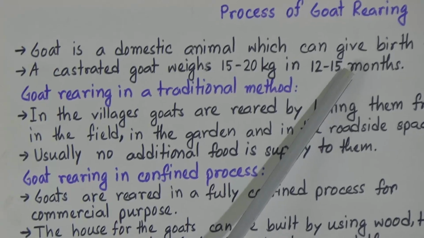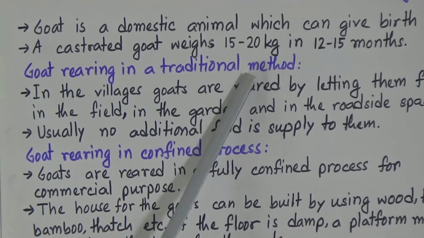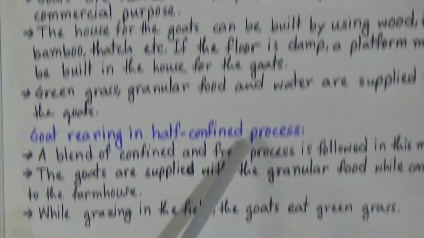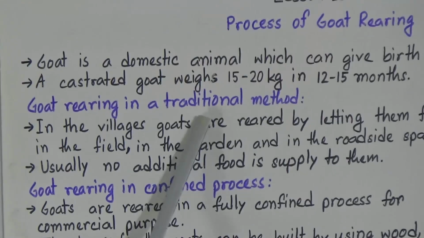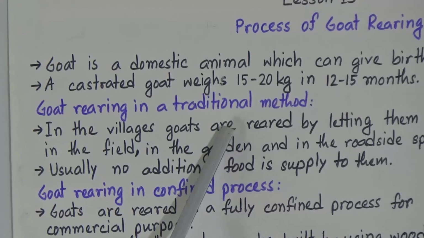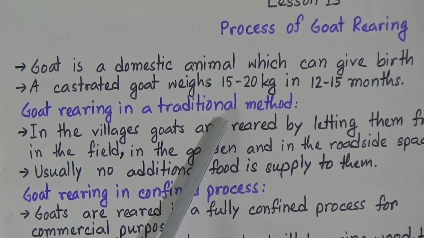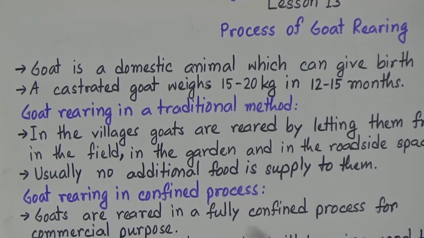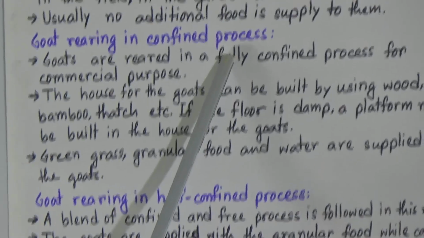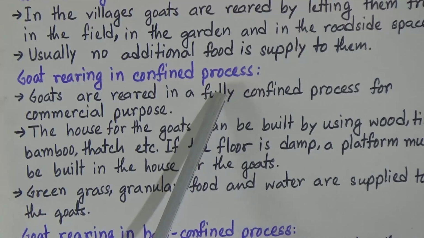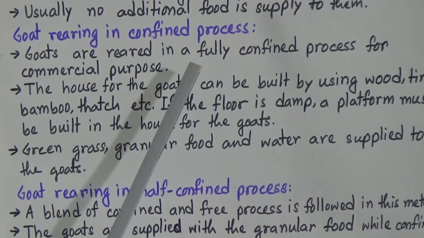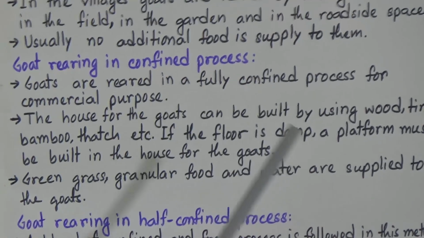And there are 3 processes of goat rearing: traditional method, confined method and half confined method. Traditional method is the free or open process, and we use the confined method for the production of commercial purposes, and it is a scientific method also.